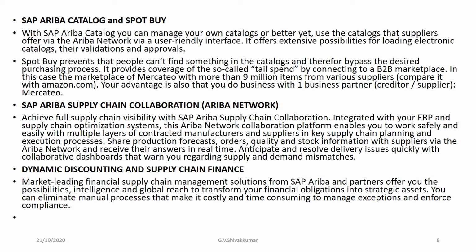Share production forecasts, orders, and quality and stock information with suppliers via the Ariba Network and receive their answers in real time. Anticipate and resolve delivery issues quickly with collaborative dashboards that warn you regarding supply and demand mismatches.